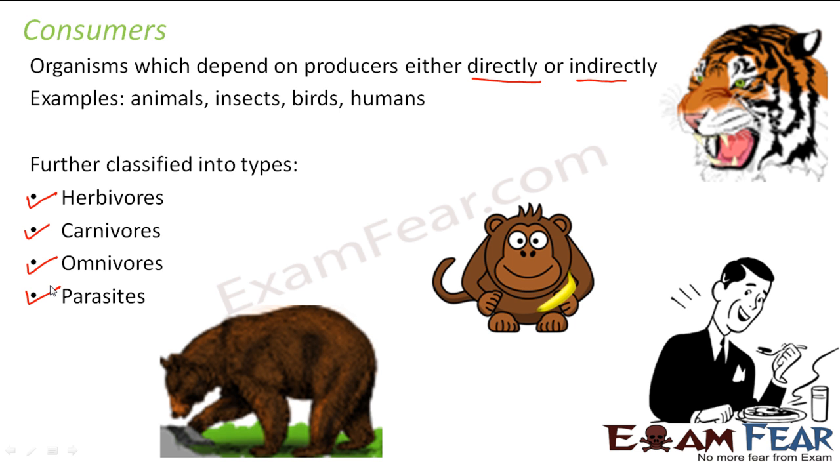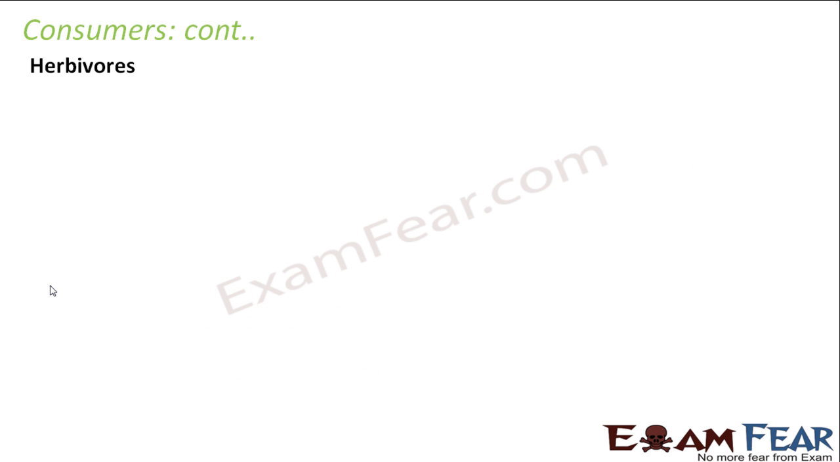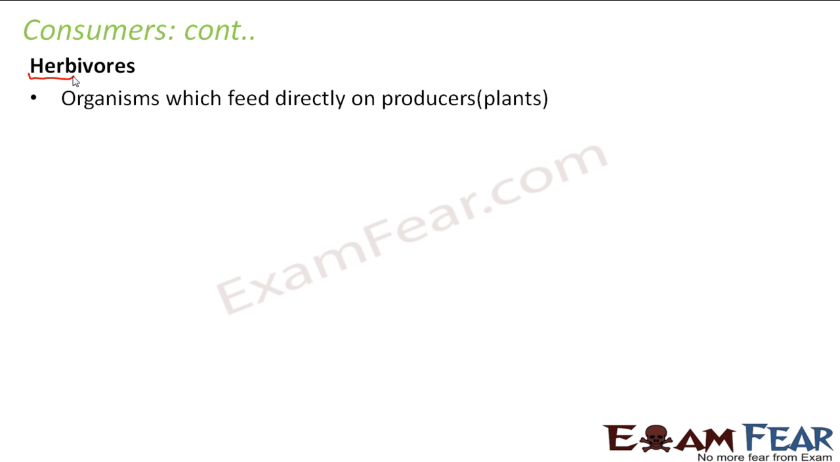So let us now discuss each of these types in detail. So what are herbivores? Herbivore is derived from the word herb. What is herb? Herb is a small plant, right? So organisms which feed directly on producers, that is plants, those organisms which are directly dependent on plants are called herbivores.